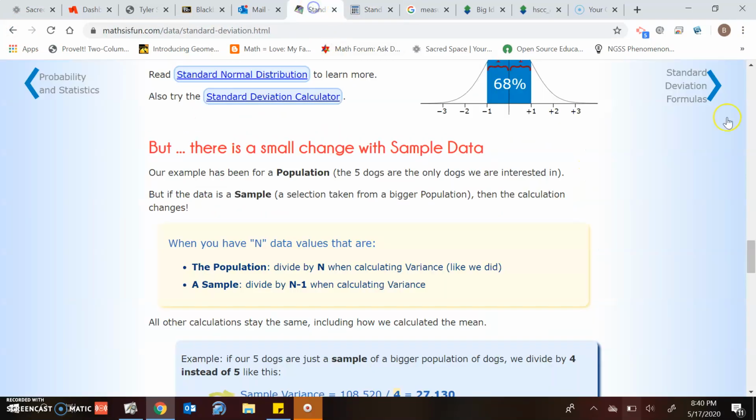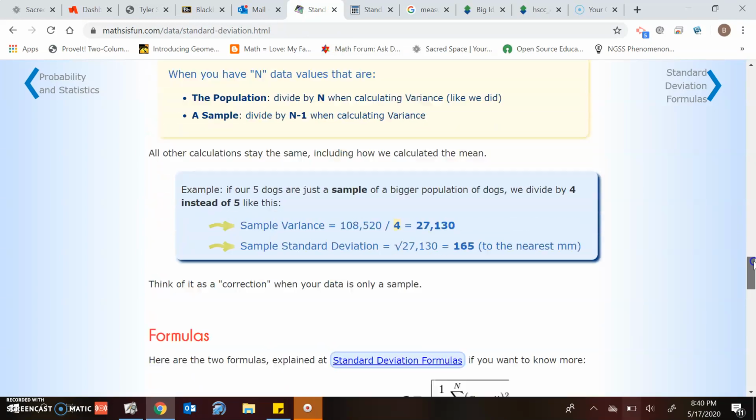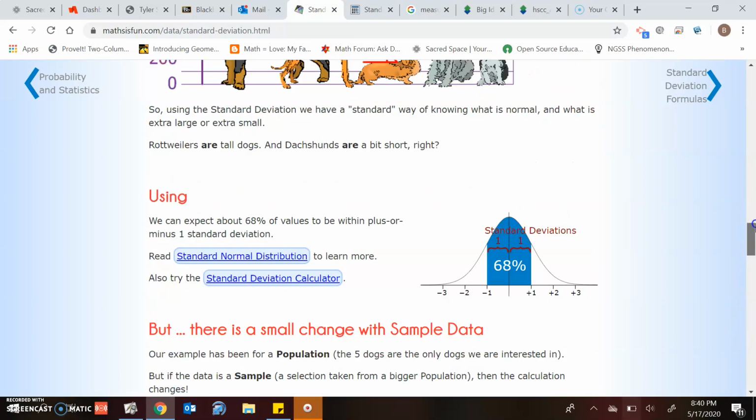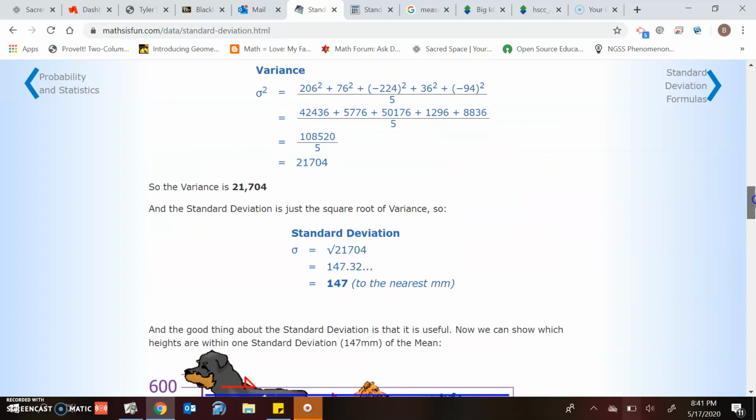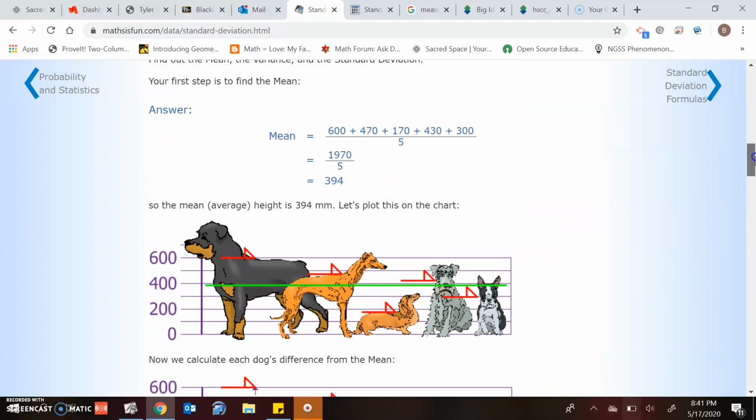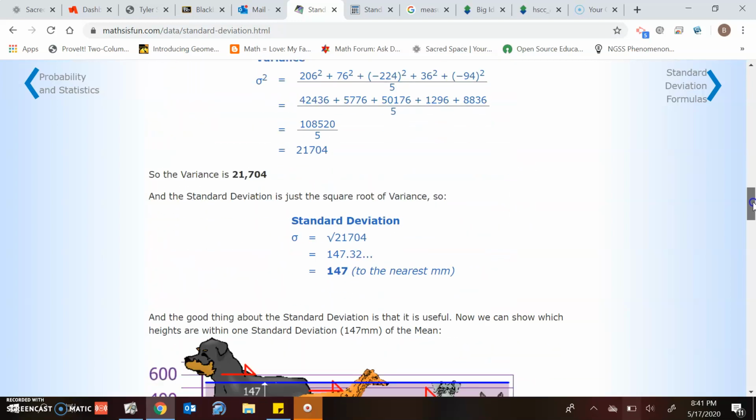So just reel back quickly to this dog height scenario. Population, there's only 5 dogs here, so that's why we used the formula that we did. Now, let's say this is actually just a sample of dogs. If that's the case, then there's a different symbol for that, and that's considered a sample. So the formula is going to be slightly different.